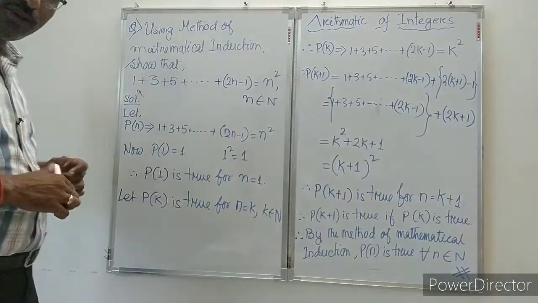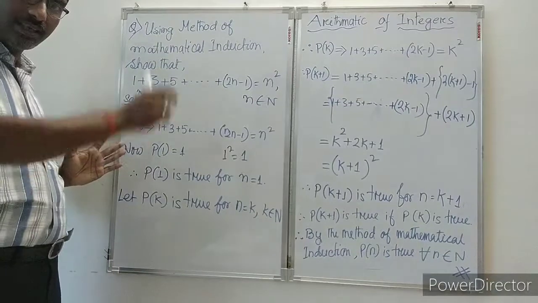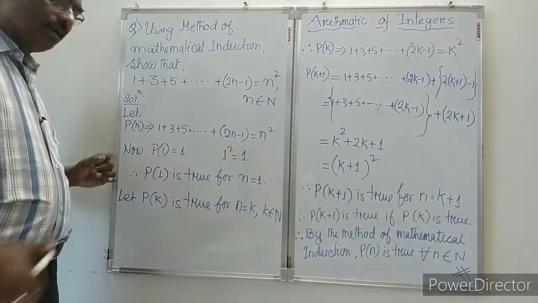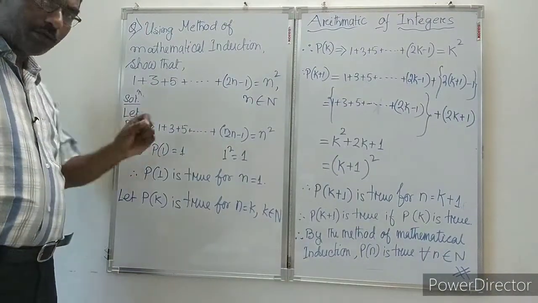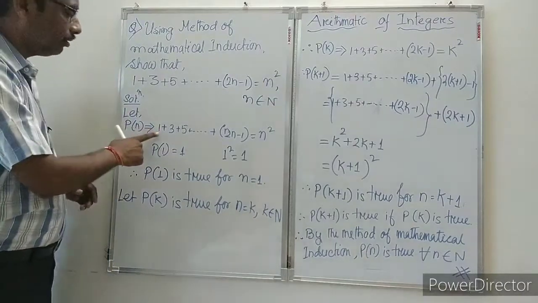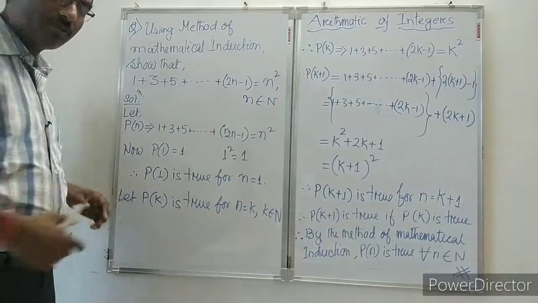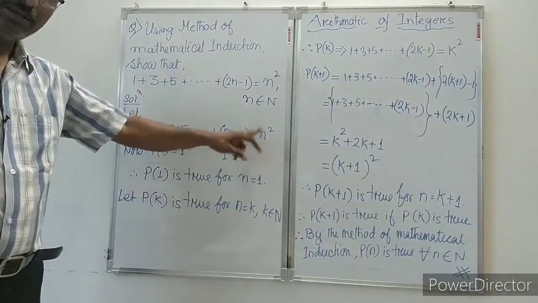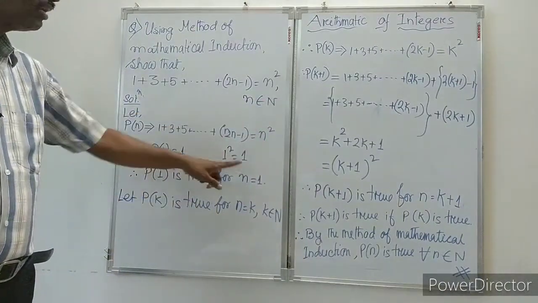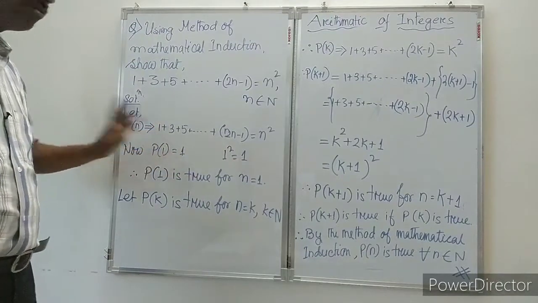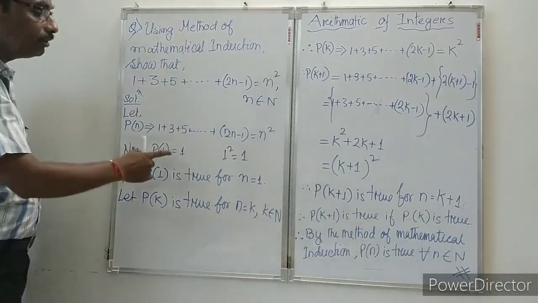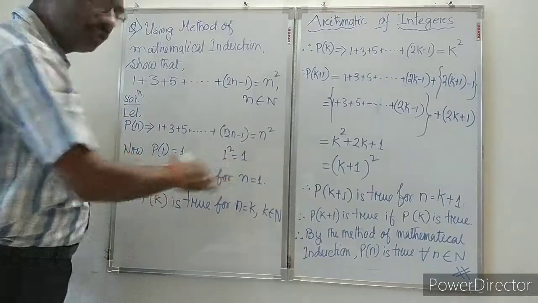Now for n equal to 1, as earlier discussed, according to the principle, first of all we have to show P1 is true. So P1 means here the first term, and on the right hand side also the same. For n we put 1, so 1 square is 1, and here the first term is also 1. So both are the same, so P1 is true.